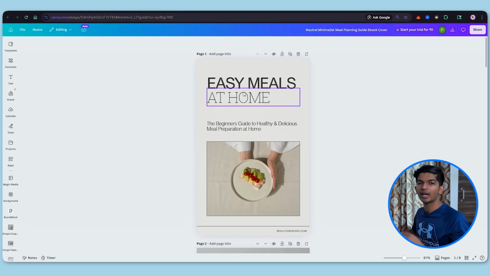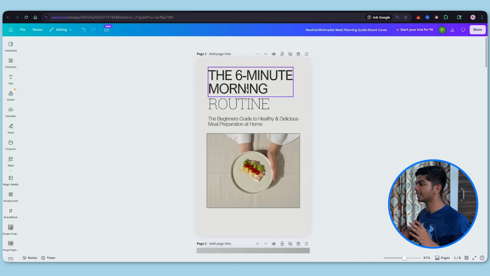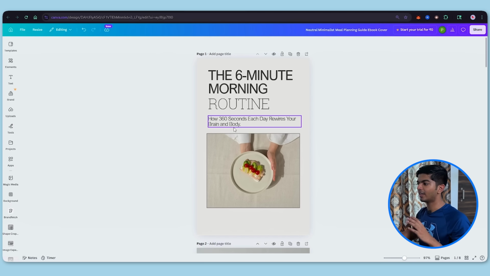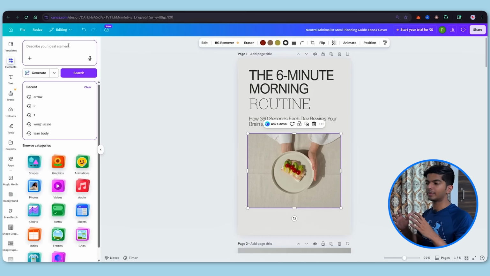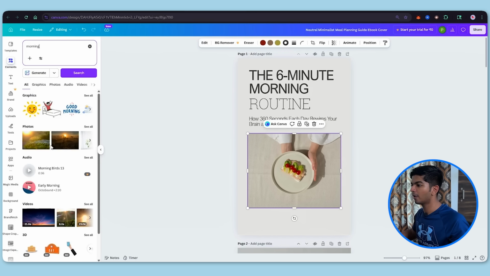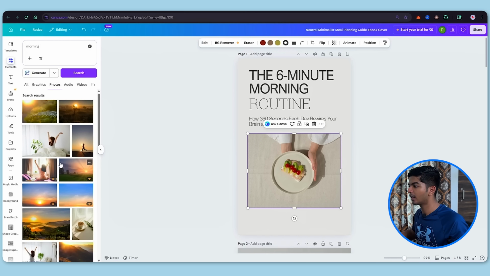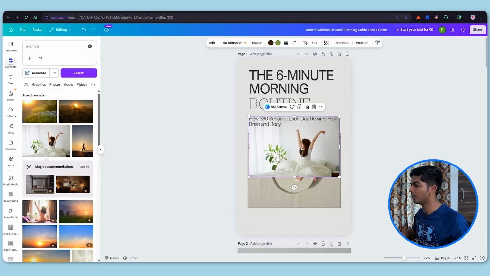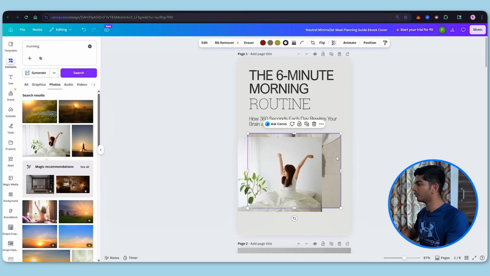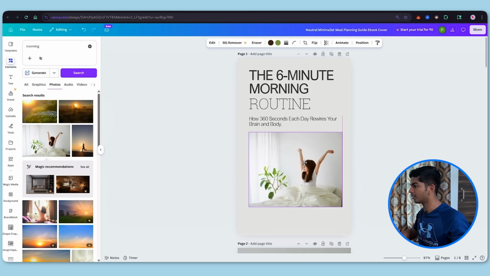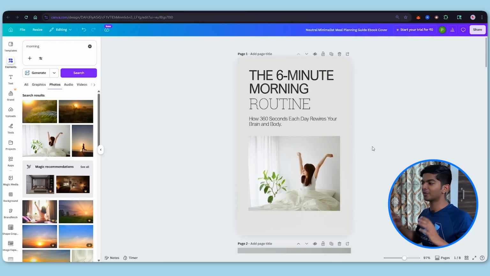So here I'm going to add the ebook title. So here it is, the 6-minute morning routine. So as you can see, I've added the tagline. Now I have to change the image as well. So I'm just going to hit on the image, come to elements, and then I'll search for something that I like. So 6-minute morning routine, I'll search something as morning. I'll come to photos and here I'll choose something I like. I already like this one. So I'm just going to hover it on top and resize it just like that. I will delete the previous one and put it here. Now as you can see, the main page is done and it literally took 2 minutes of our time.